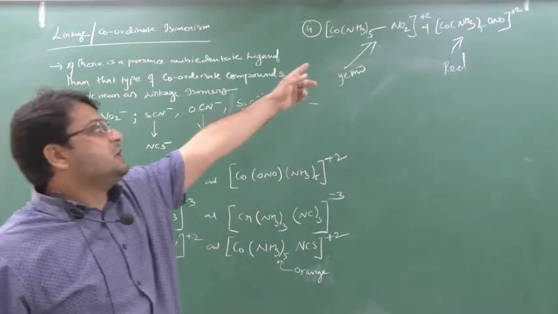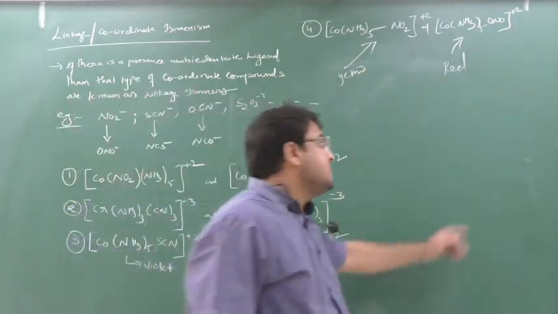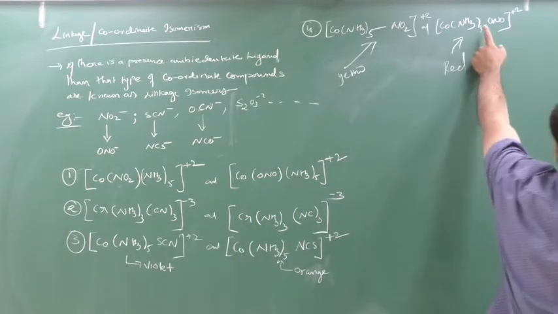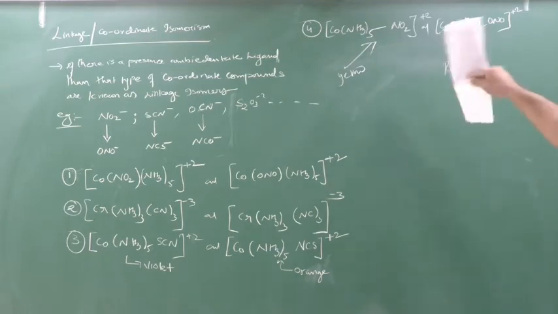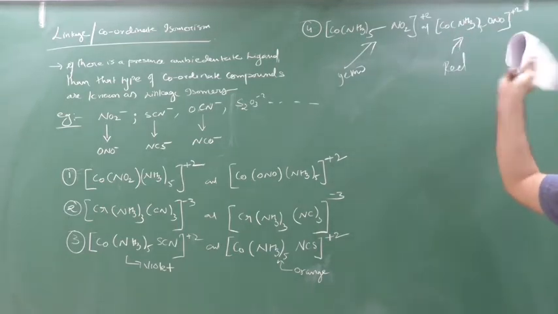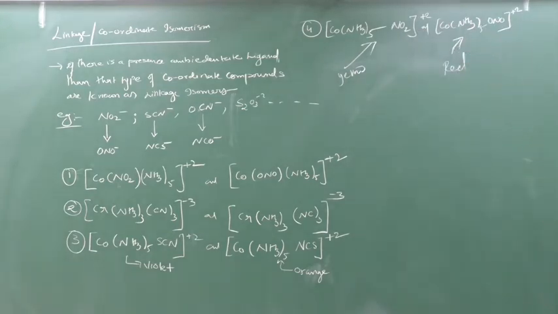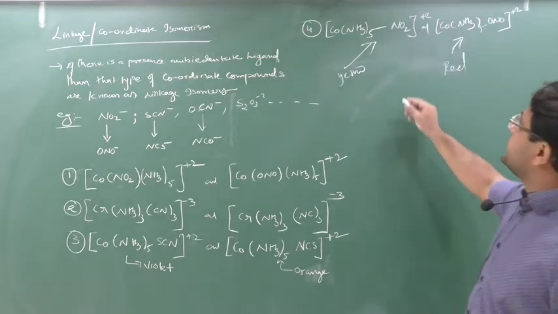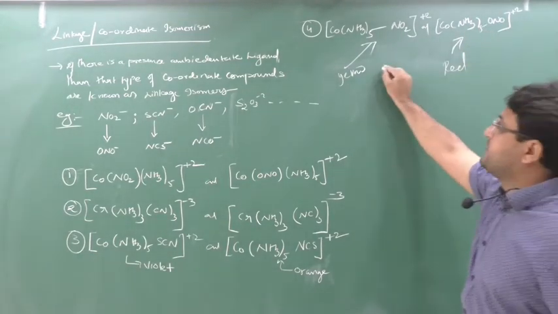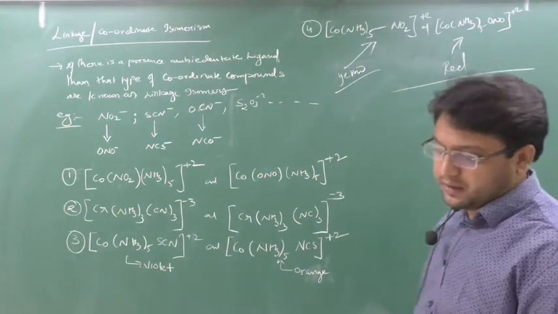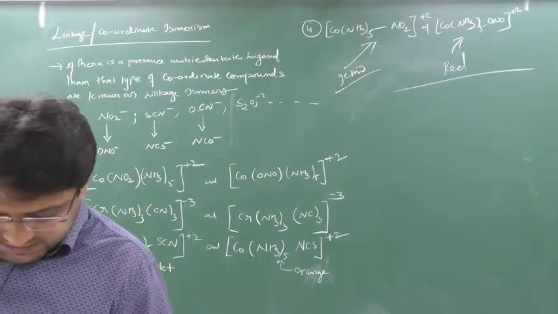In the first case, the donating site of the ligand is nitrogen, and in the second case, the donating site is O. So this we call nitrito-N and this we call nitrito-O. Here the ligand is the same, but the donating site is different because they are ambidentate ligands. This type of isomers we call linkage isomers, and when the donating site differs, the property also differs. That's why one is yellow and the other is red. Clear this part? So these are certain examples of linkage isomers.